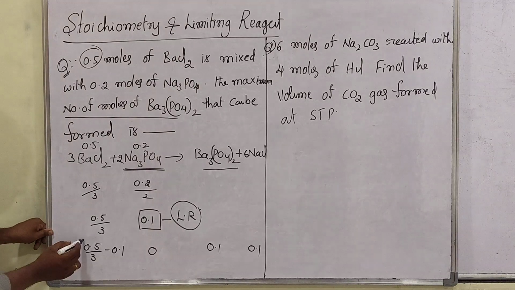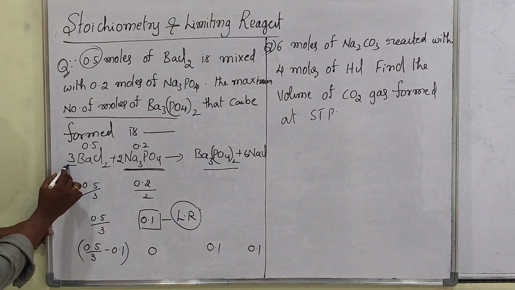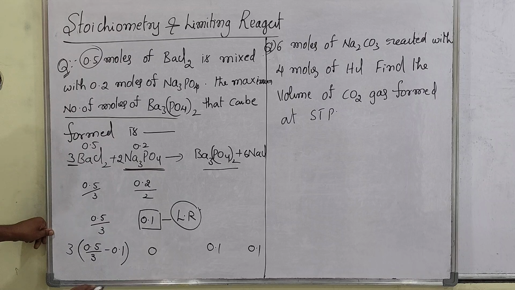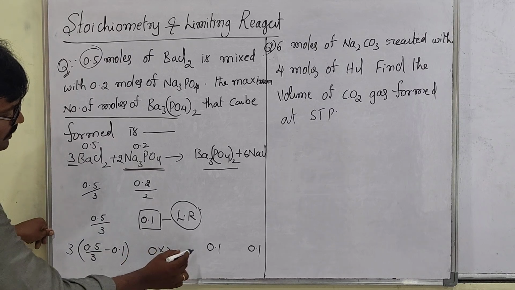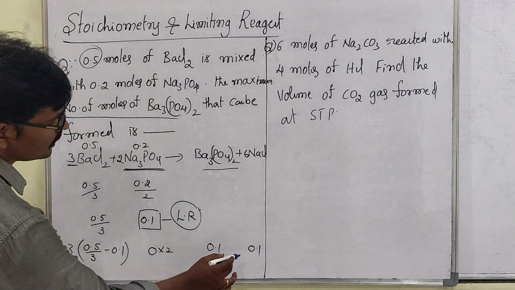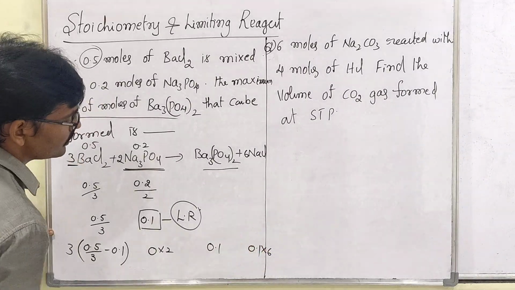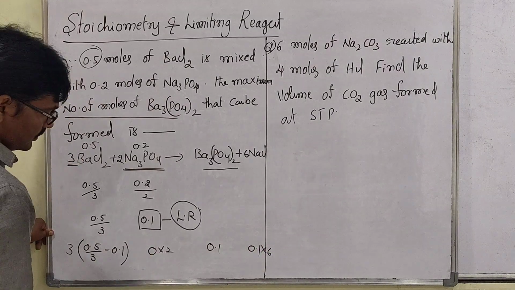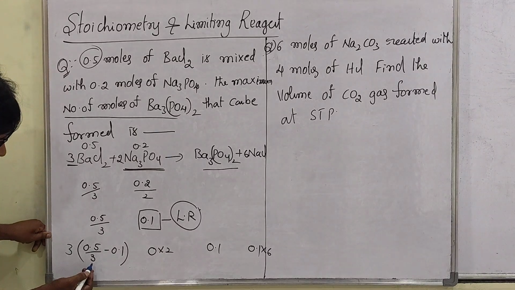Sir, I told that these numbers you have to multiply with the stoichiometric coefficients. So this is multiplied by 3, then this is multiplied by 2, this is multiplied by nothing here, and this is multiplied by 6. But what they asked us is only this one, right? So here, how many moles can you get? Look at.